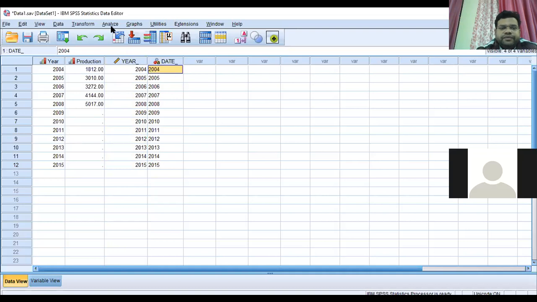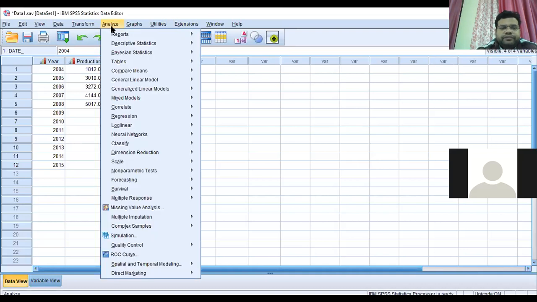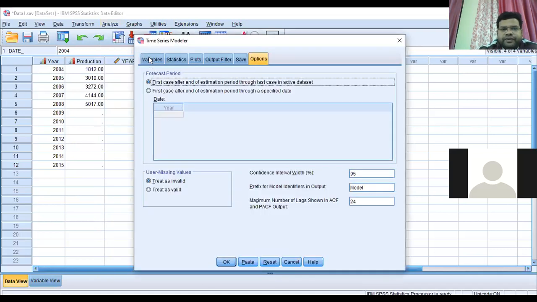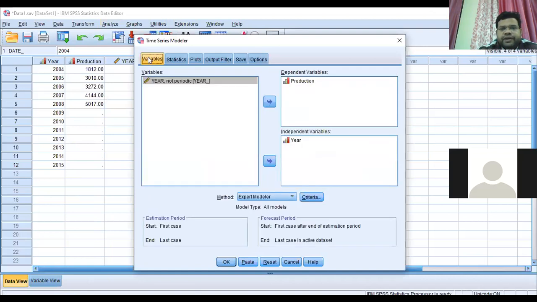Now you can go to Analyze, then Forecasting, Create Traditional Models. These are the variables which are already given. This box is called the Time Series Modeler. Here the time series is done. In this Time Series Modeler, the first tab is Variables, so we will click on Variables.